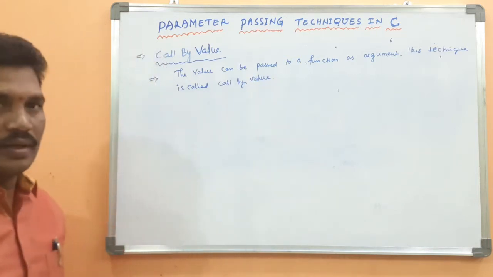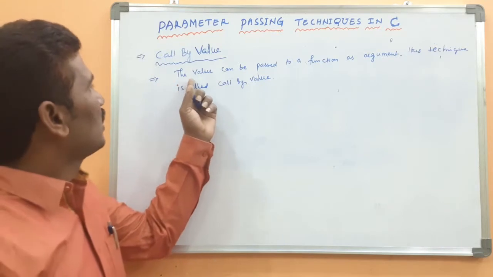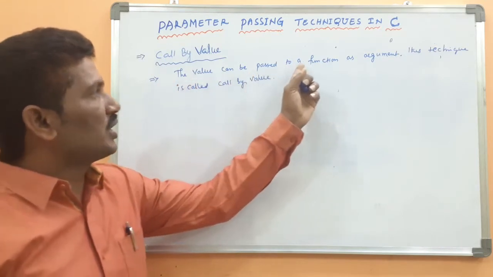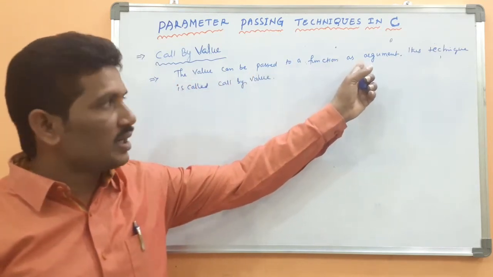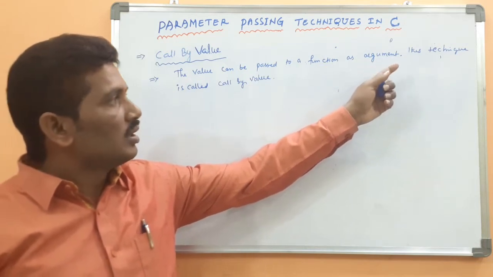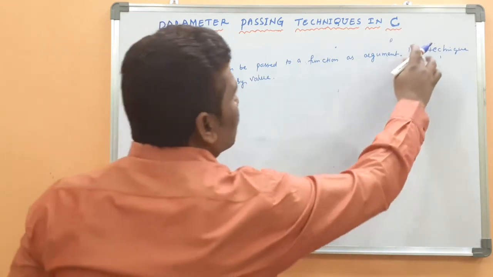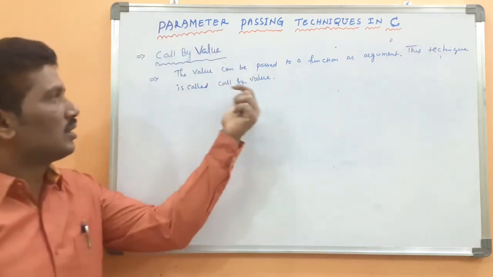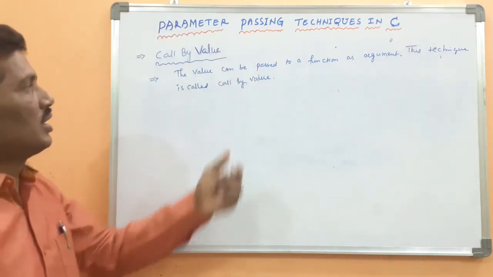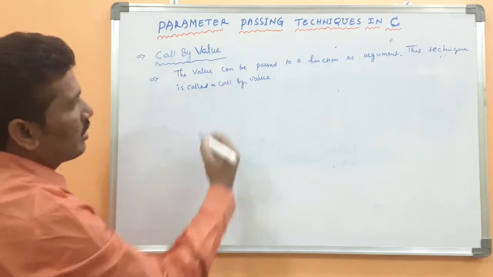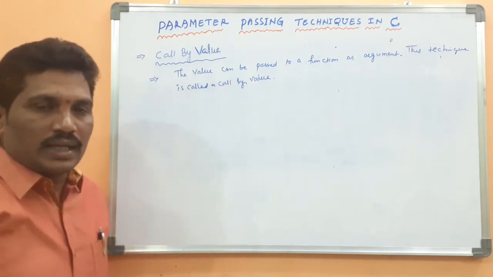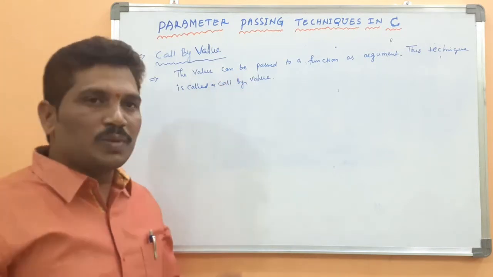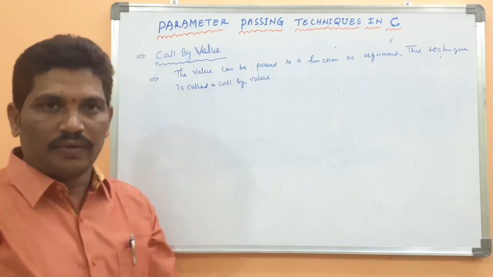Okay, here look at the statement. The value can be passed to a function as an argument. Then this technique is called what? Call by value. But how can the value be passed as an argument to a function?